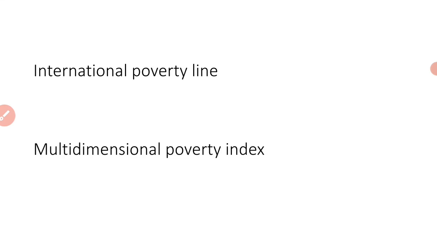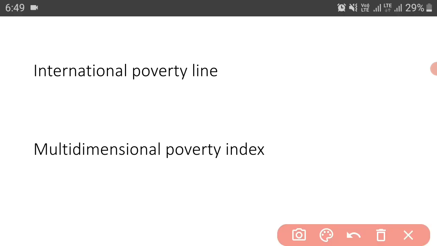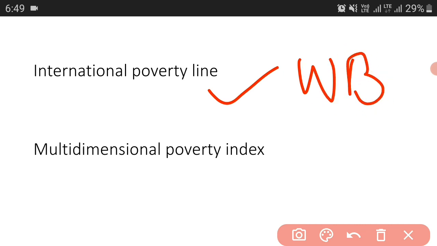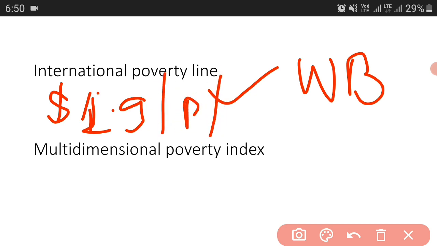Now I will tell you about the international poverty line, and then we will talk about the multidimensional poverty index. So this international poverty line, what is this? It was given by the World Bank. The World Bank provided the international poverty line, and according to this, the poverty line is about $1.9 per day in PPP.